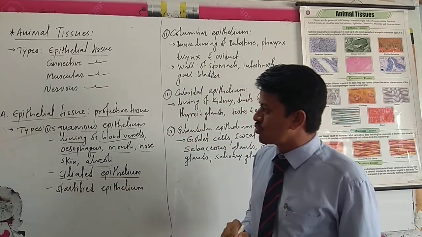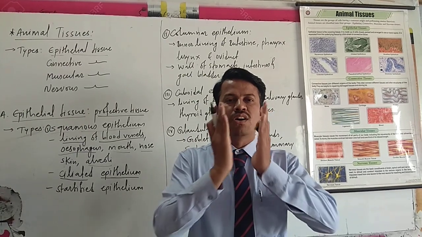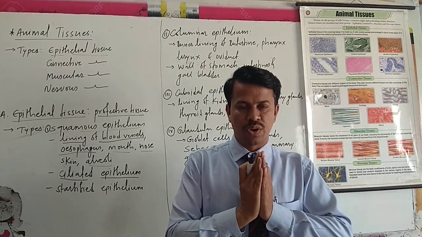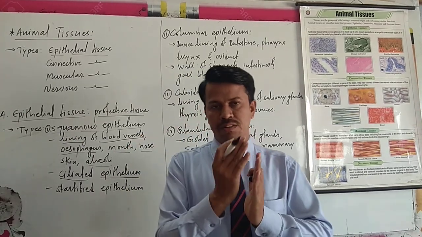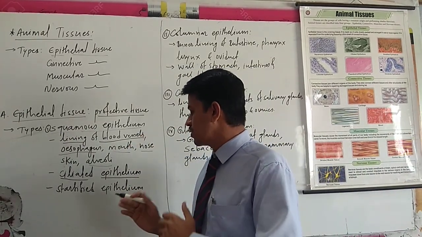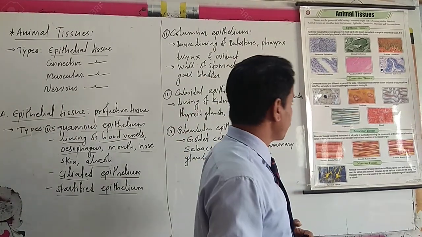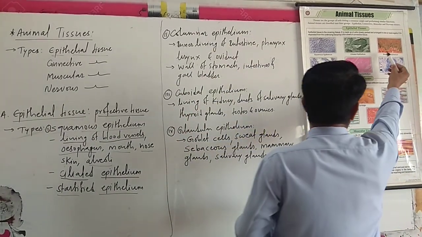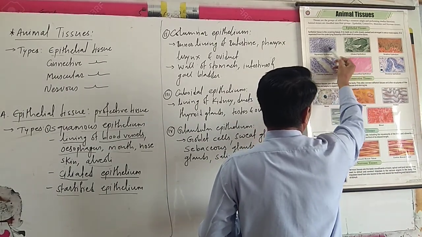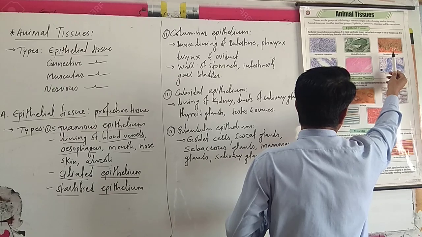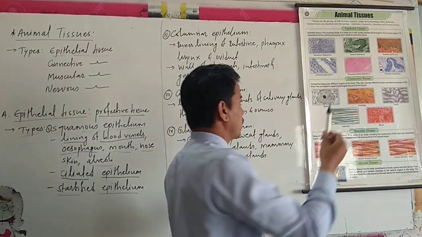Ciliated means cilia, hair-like structures, are present, and they perform the function of filtration along with mucus. Then stratified epithelium: see here the ciliated epithelium with hairs present. Stratified means a somewhat pillar-like or cuboidal structure.